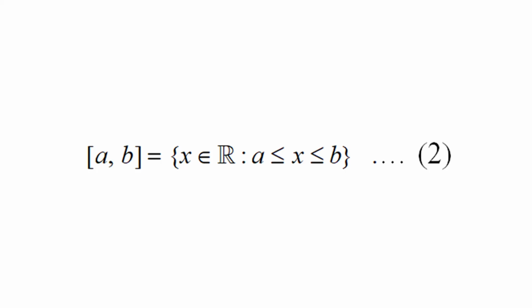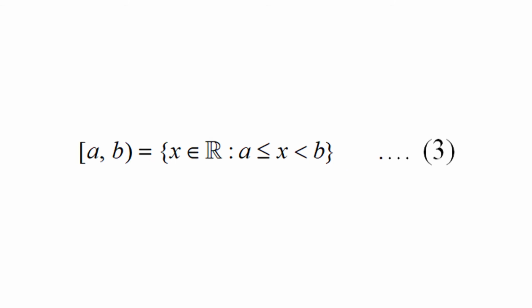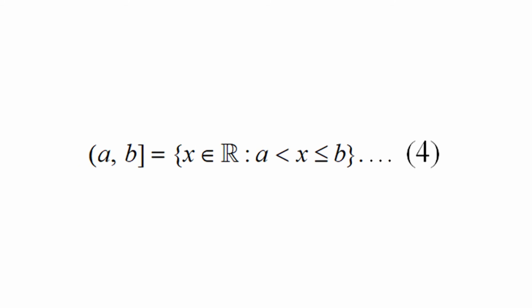If both points are adjoined to the open interval, we have the closed interval [a, b] = {x ∈ R such that a ≤ x ≤ b}, equation 2. The sets left closed right open interval [a, b) = {x ∈ R such that a ≤ x < b}, equation 3, and left open right closed interval (a, b] = {x ∈ R such that a < x ≤ b}, equation 4, are half open or half closed intervals determined by the endpoints a and b.